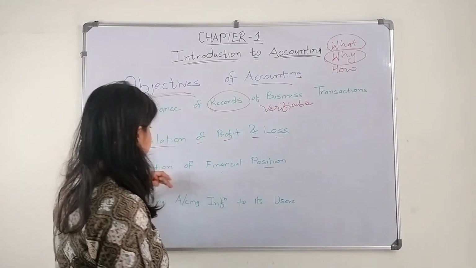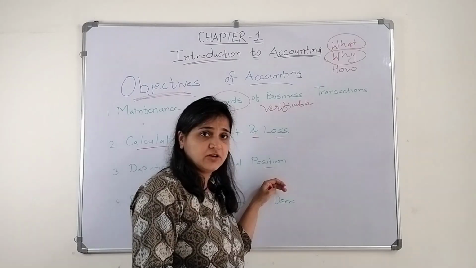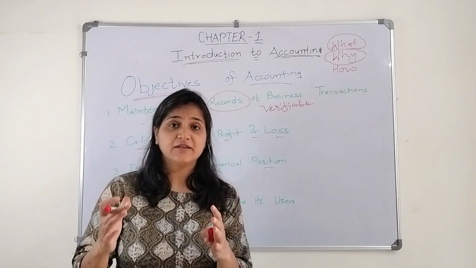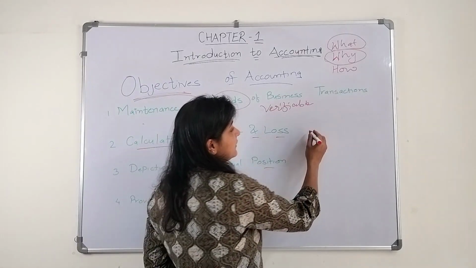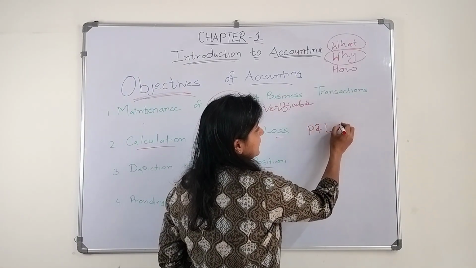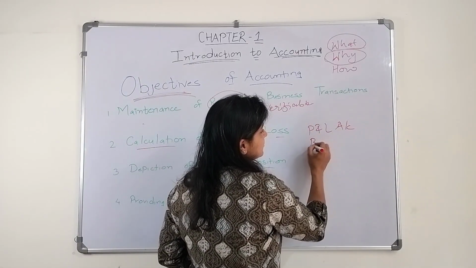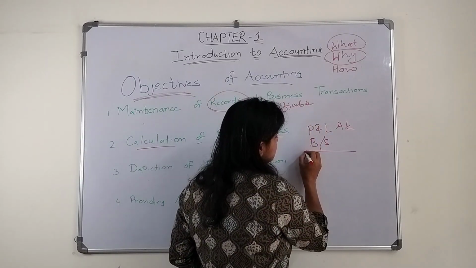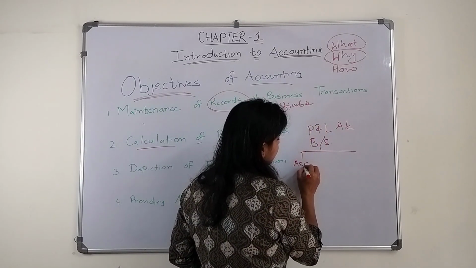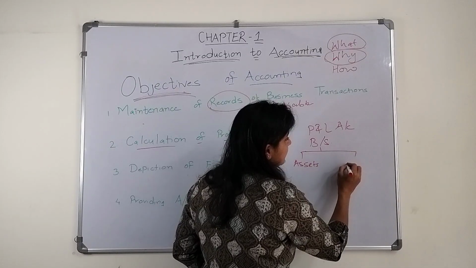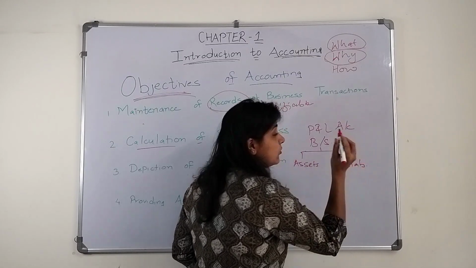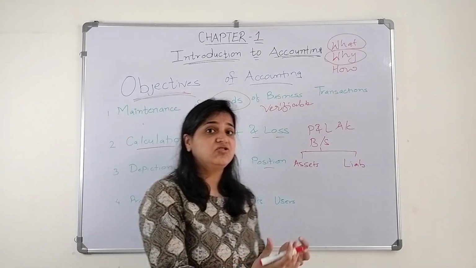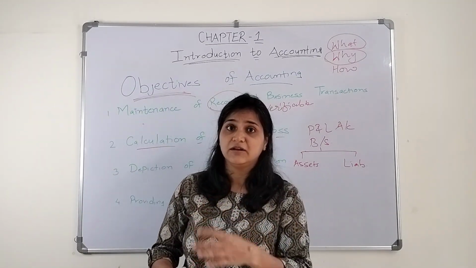The third is depiction of financial position. When an organization is preparing financial statements, there are two statements. One is the profit and loss account and the second is the balance sheet. What is a balance sheet? The balance sheet shows the assets and liabilities. Now, what are assets? What is a liability?